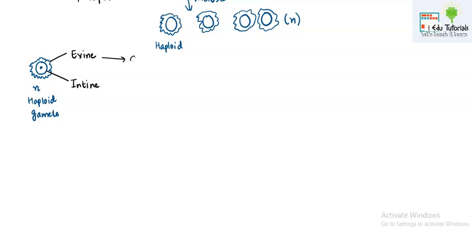Now exine is made up of a substance known as sporopollenin. This is very important because it is resistant to decay. There is no enzyme that has been discovered that can cause the decay of this exine.